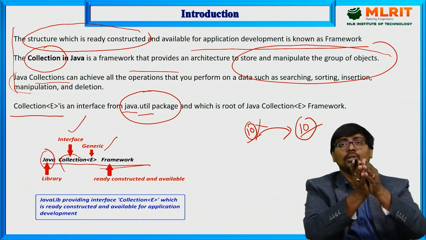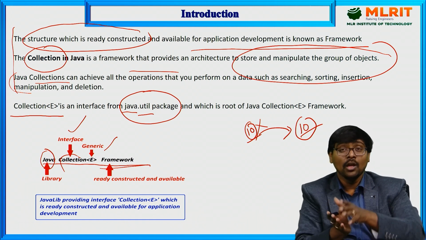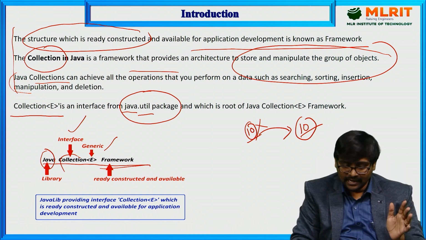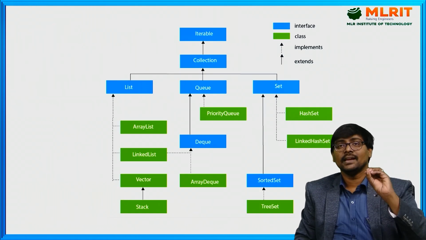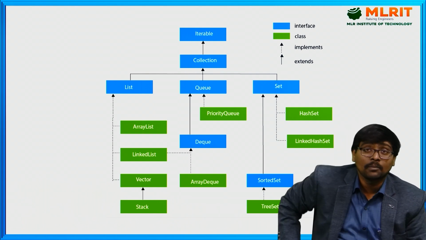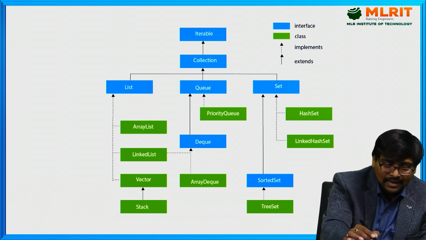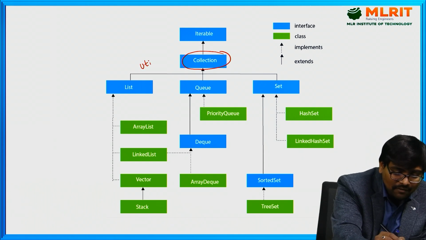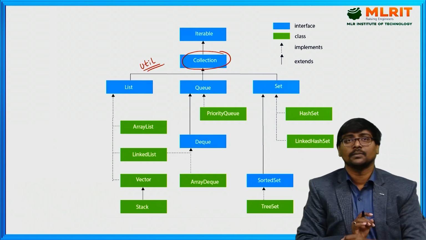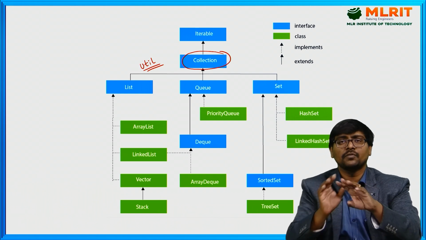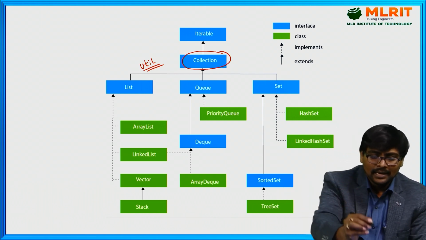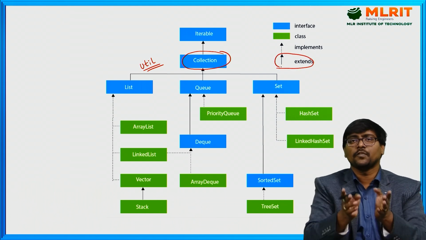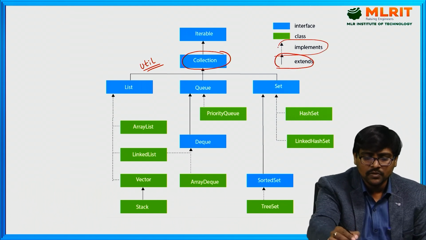Now, how is the collection interface extended and how are those extended interfaces implemented? What is the entire hierarchy? This is the entire hierarchy. We will discuss one by one. The first one, the Collection interface. This Collection interface is available in the util package. This is the root interface for all the interfaces. Here, a solid arrow mark specifies extends, and a dashed arrow mark specifies implements.